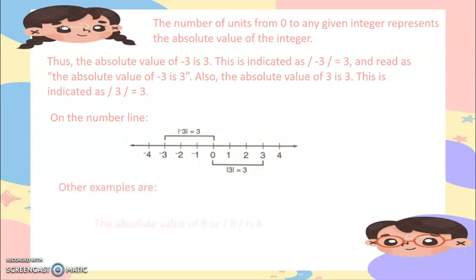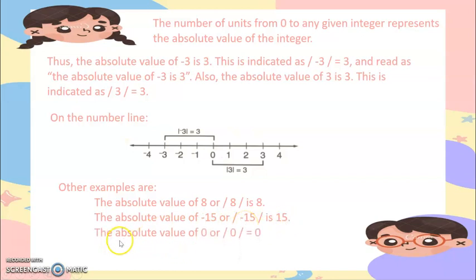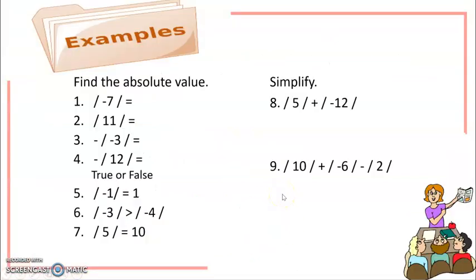Other examples: the absolute value of 8 is 8. The absolute value of negative 15 is 15. Amo ni siyang symbol. The absolute value of 0 is equal to 0. Take note that our absolute value here is always positive.